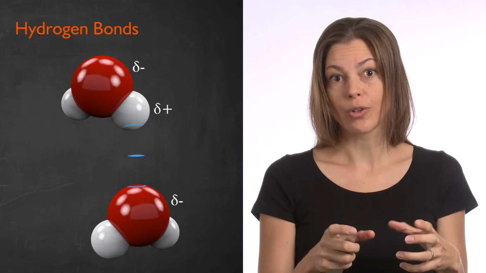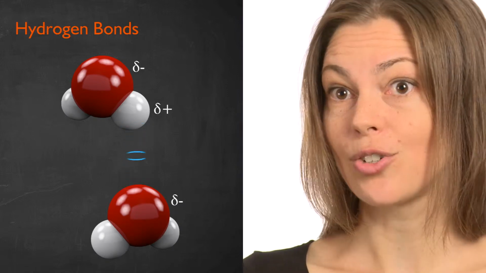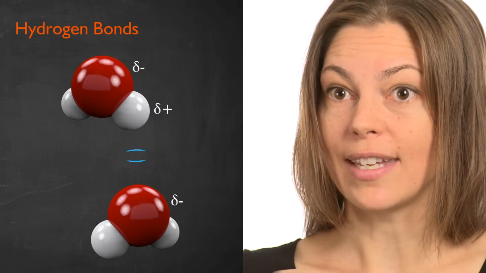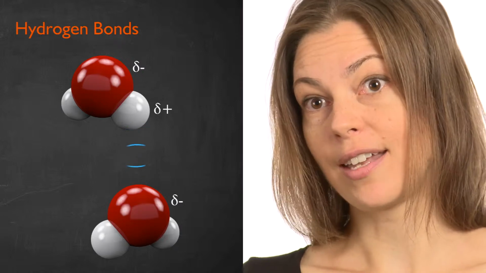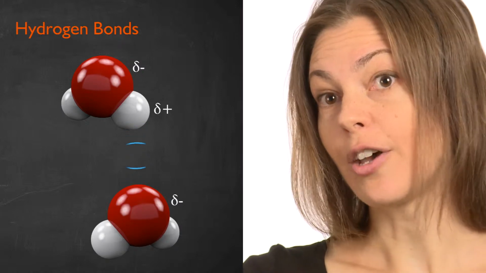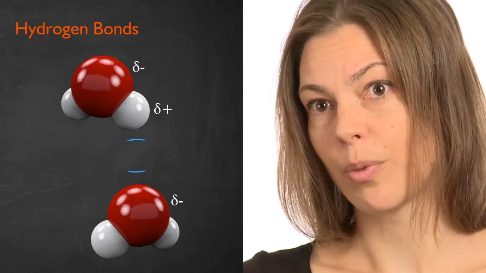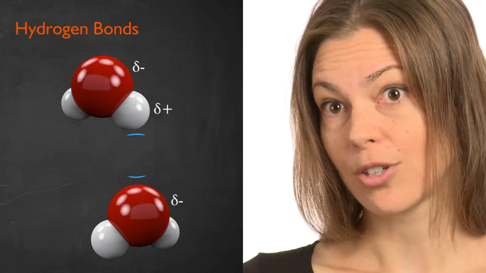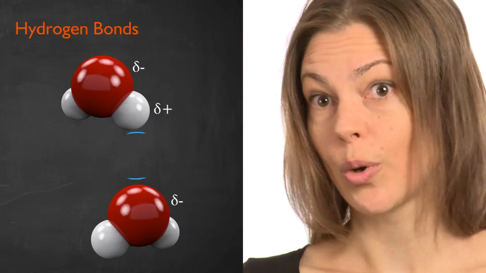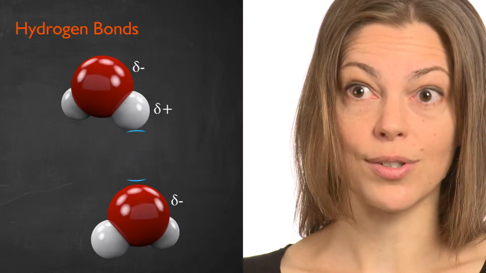A water molecule is one oxygen atom and two hydrogen atoms, and when these interact with other water molecules, the hydrogen is going to interact with the oxygen, and this is a very strong bond that is also giving water a lot of its very special properties. And this bond is going to show up again and again in this course.